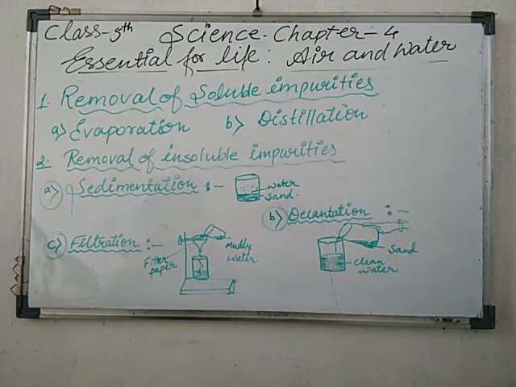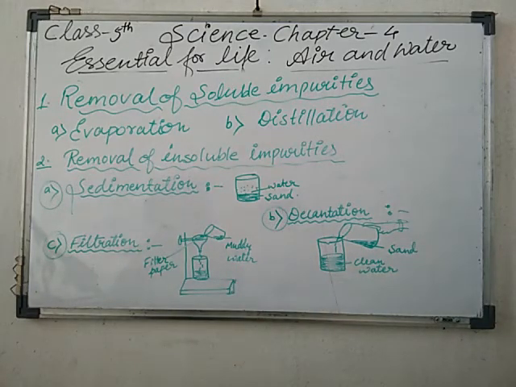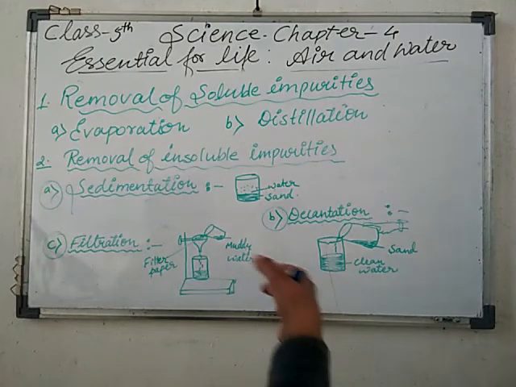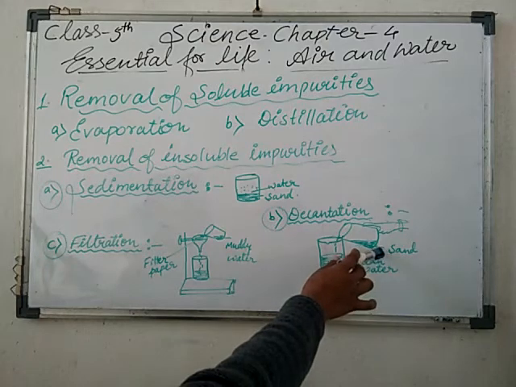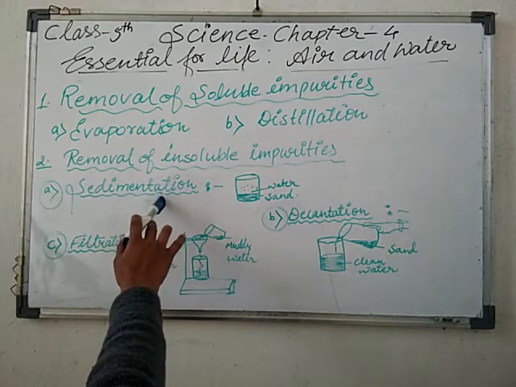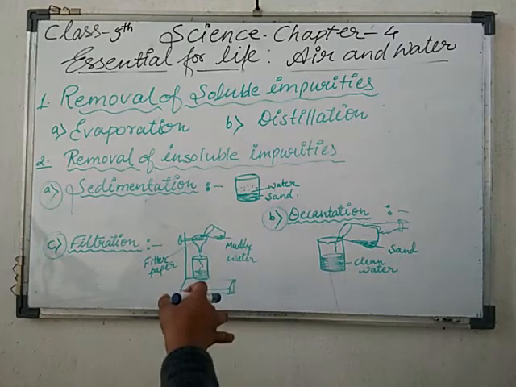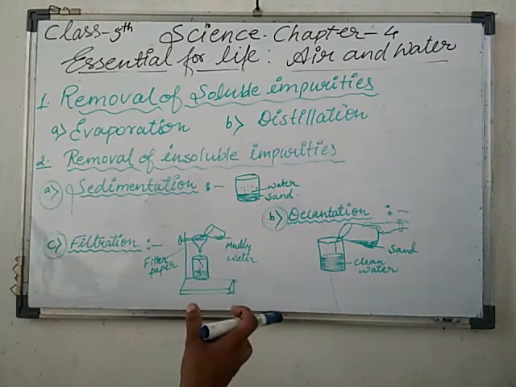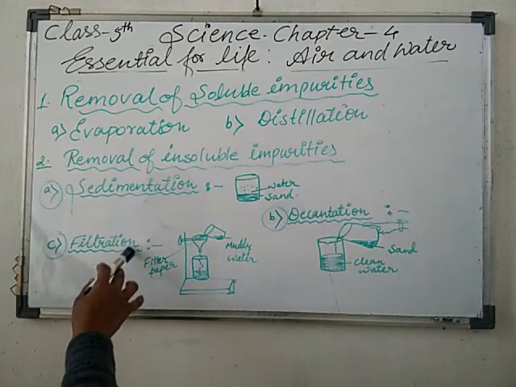Getting my point, students? So by the process of decantation, and you have definitely seen this process in your house also. After sedimentation, the clean water is poured gently into a separate container without disturbing the sediment of impurities. This process is known as decantation. And you know, the rate of sedimentation can be increased by adding a chemical like alum, and this is known as loading. And then another process is filtration.